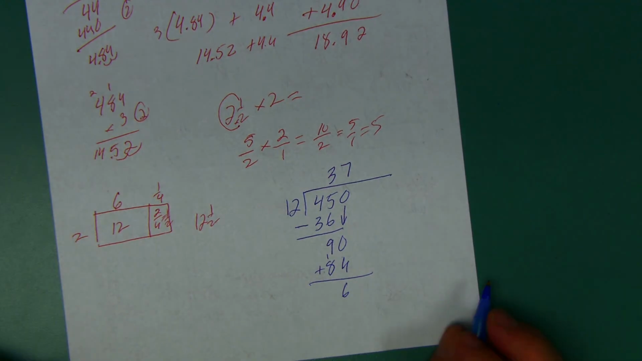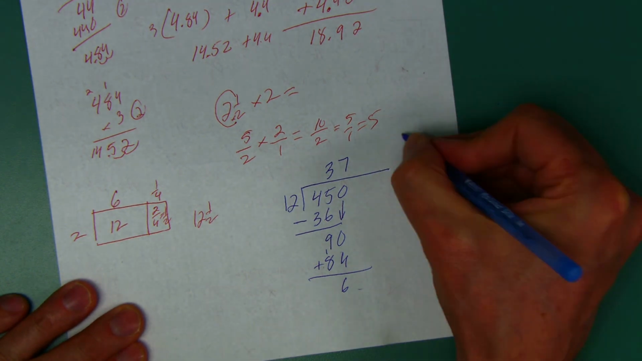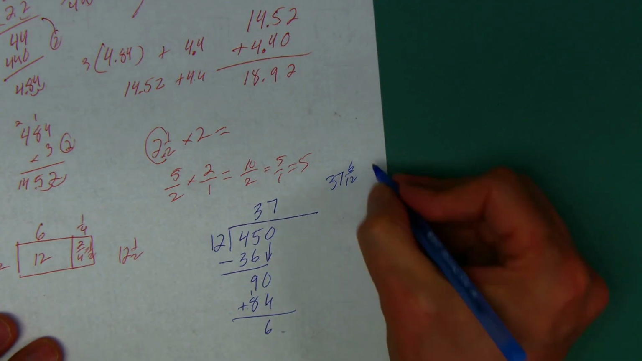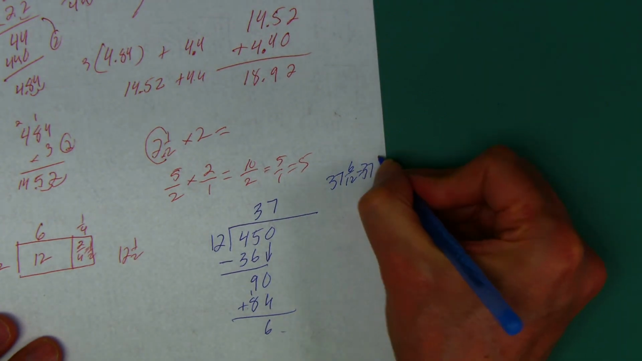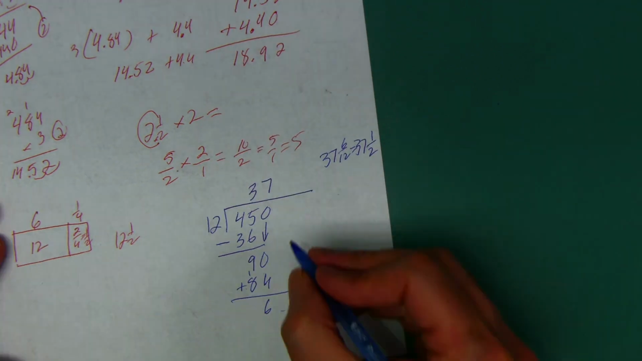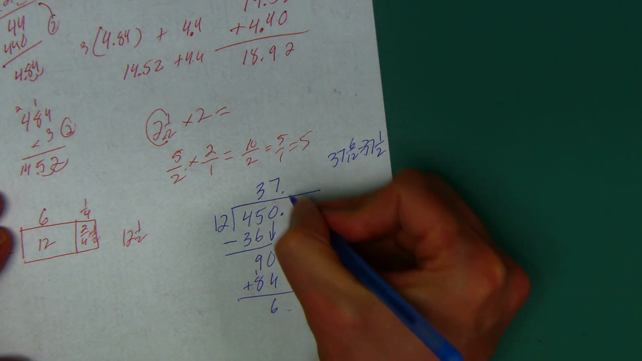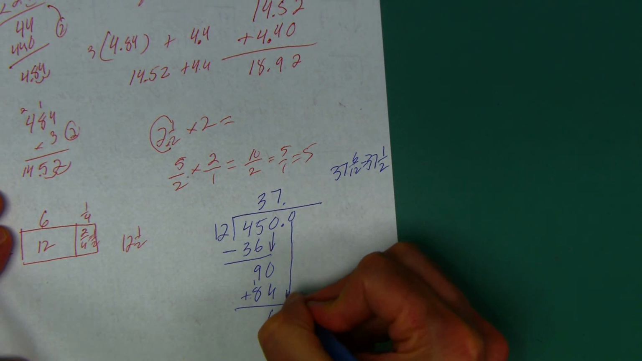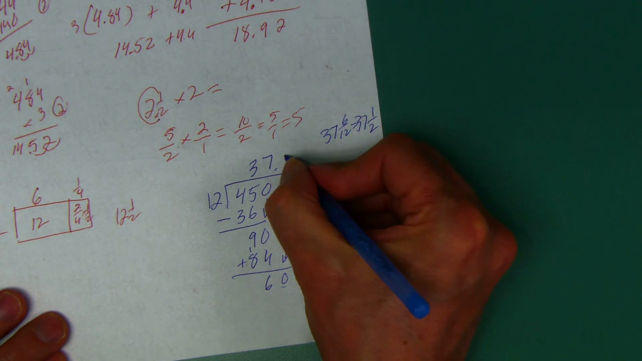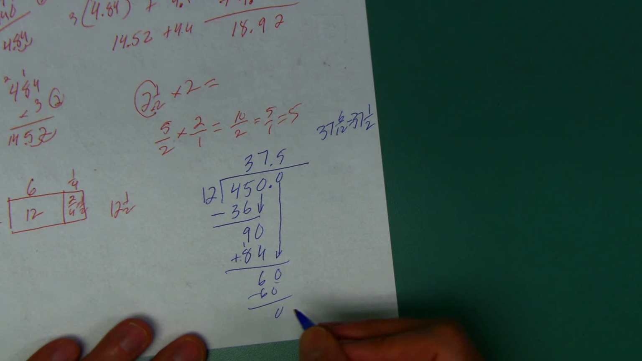What do I do now? Well, I have my choice. I can have my remainder go on top, divisor on the bottom, and get 37 and 6 12ths. But if you saw that 6 12ths, you'd say, wait, I can simplify that. 6 goes into the top 1 time and the bottom 2 times. 37 and a half. The other thing I can do is add a decimal, add a 0, and bring it down. And 12, I know this from the clock, goes into 60 5 times. 37.5 or 37 and a half.